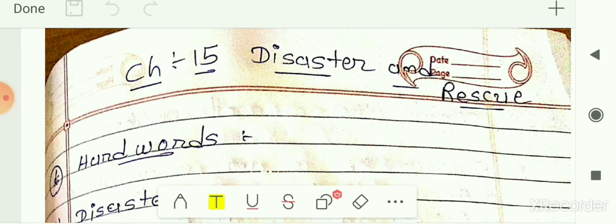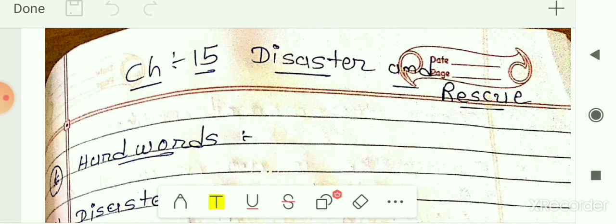What should be the safety measures in such kinds of events. And we had also seen some information about the disasters and accidents which occur around us, and their examples: in which year these events took place, where they took place, and how these events affected different people. So these are the things we had seen in the chapter.